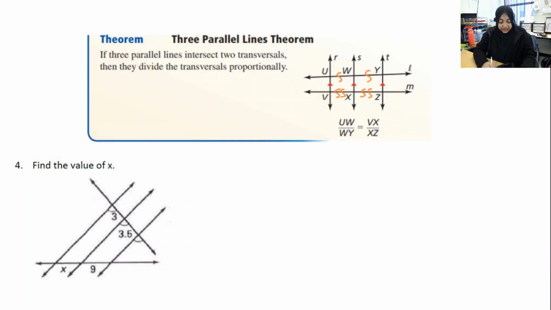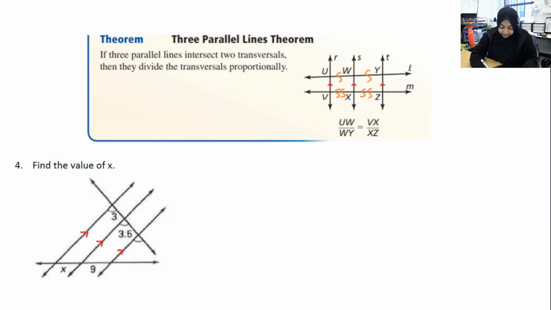So let's go ahead and find the value of y. But again, first I need to make sure that my lines are parallel. If they're not parallel, this does not hold. So I see that I've got these congruent angles, which is great because they're corresponding, and I know that if corresponding angles are congruent, then the lines are parallel. So I can say, okay, great. My lines are parallel. So these are now divided proportionally.